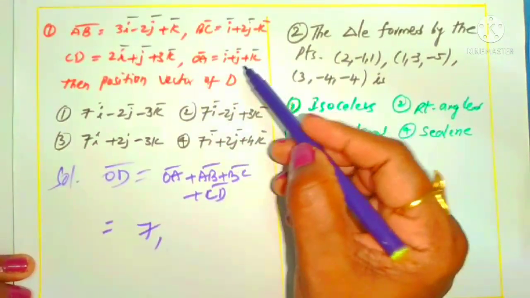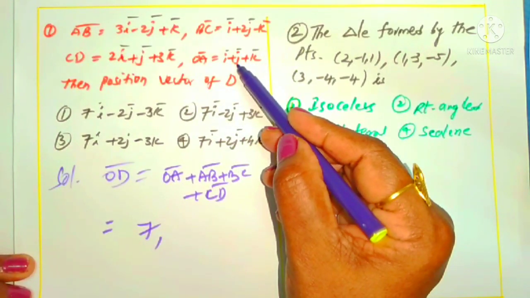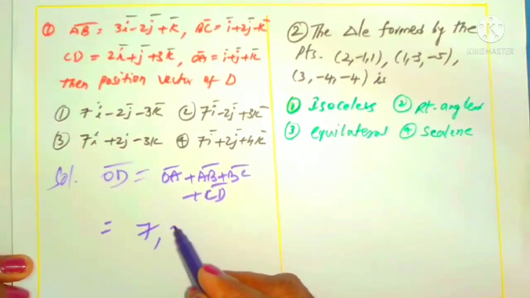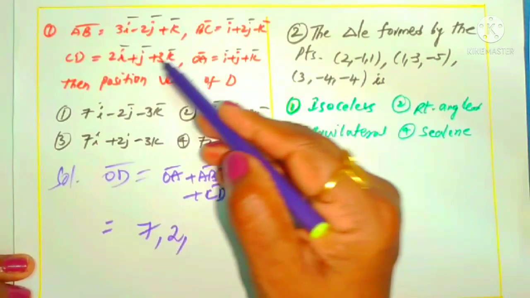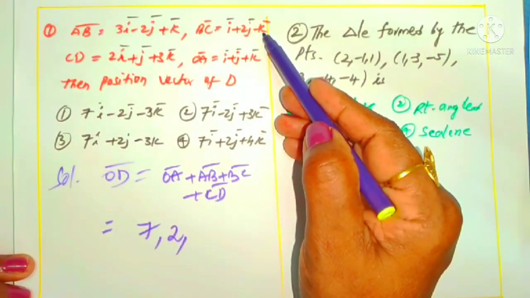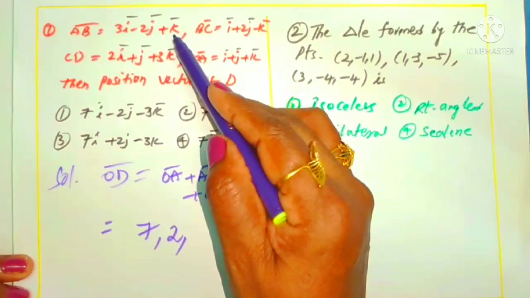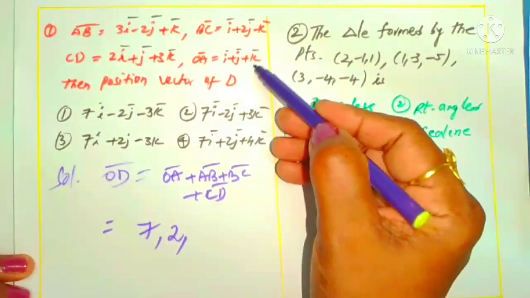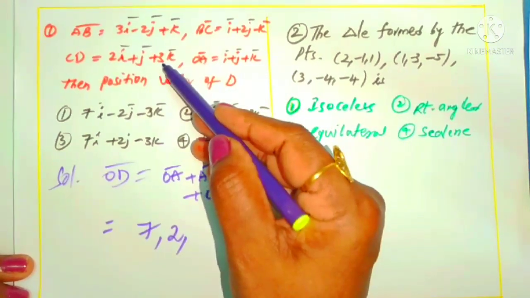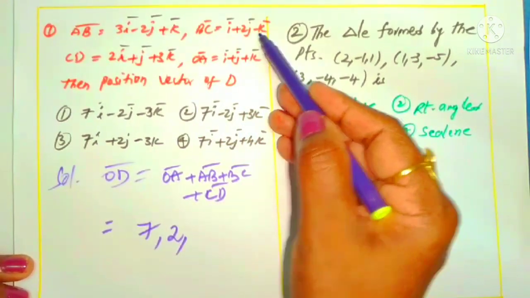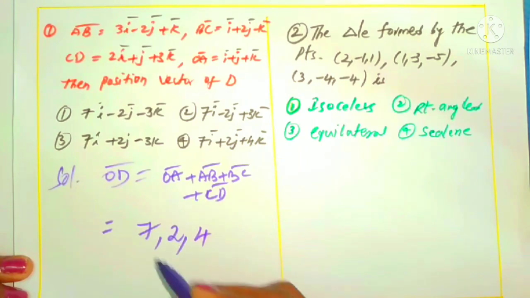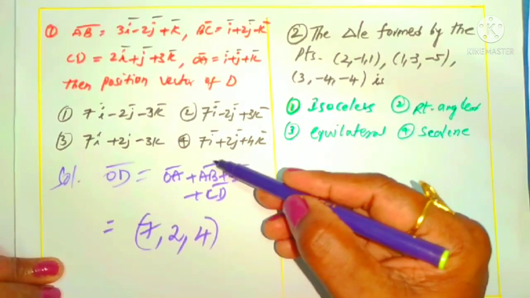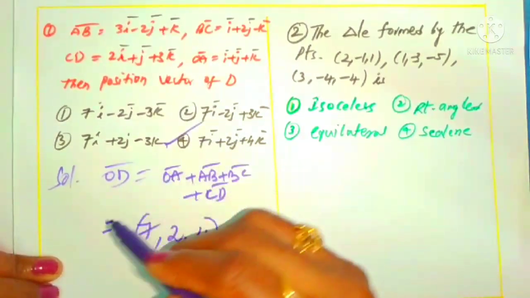j coefficient: 1 plus 1 is 2, 2 plus 2 is 4, 4 minus 2 is 2. Next, k: 1 plus 3 is 4, 4 minus 1 is 3, 3 plus 1 is 4. So 4 will come. Yes, this is our position vector of OD. Which option is that? (7, 2, 4) is clearly the fourth option, right.